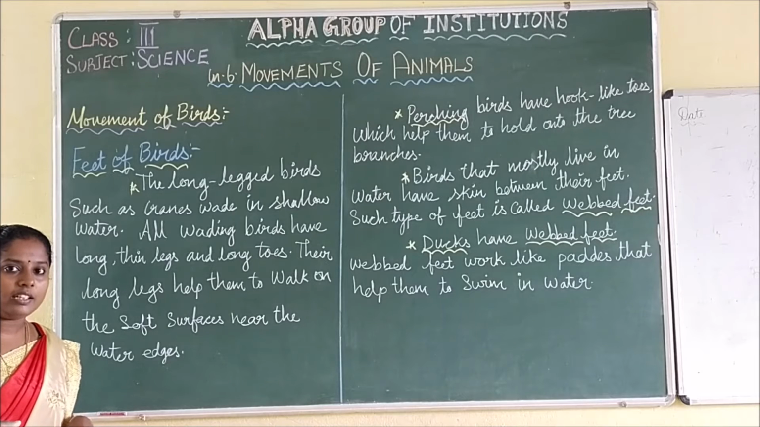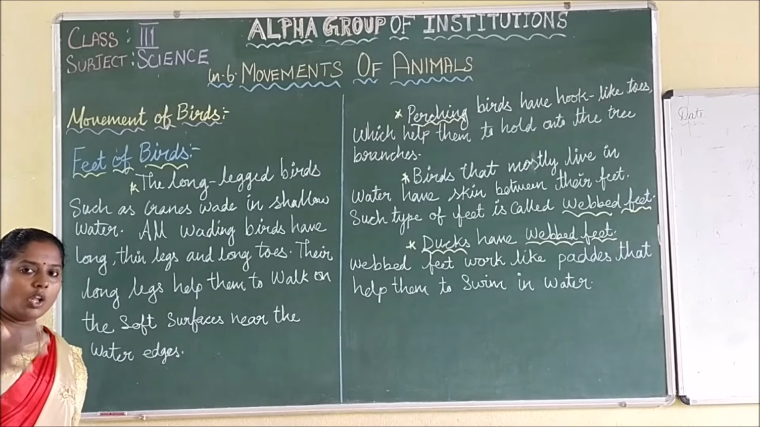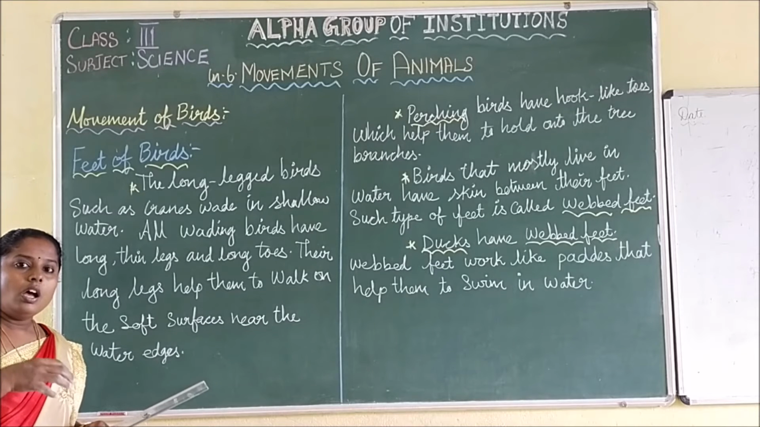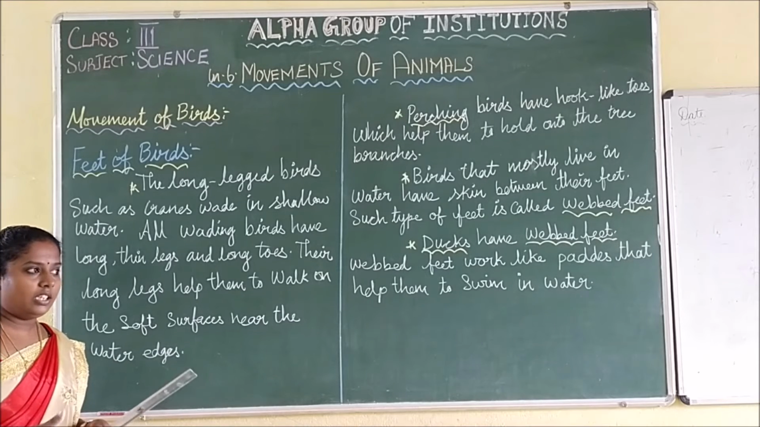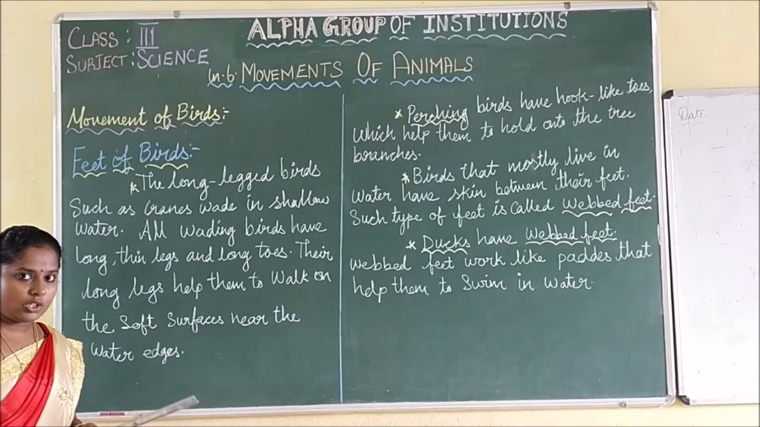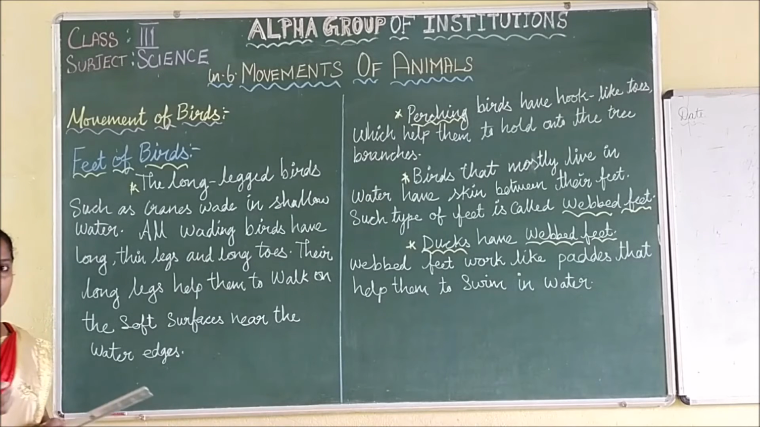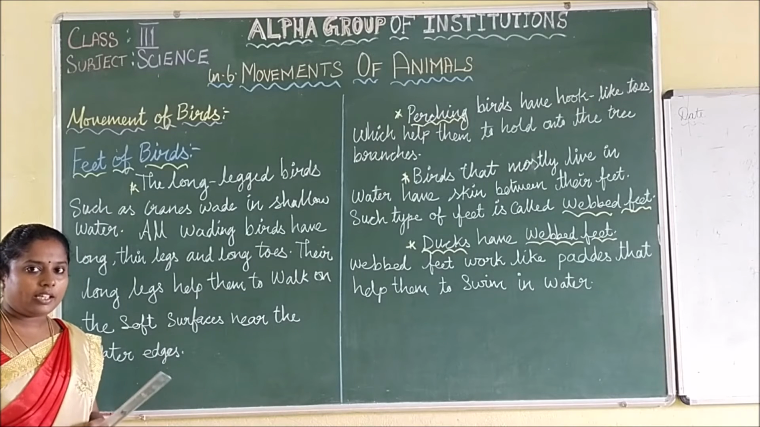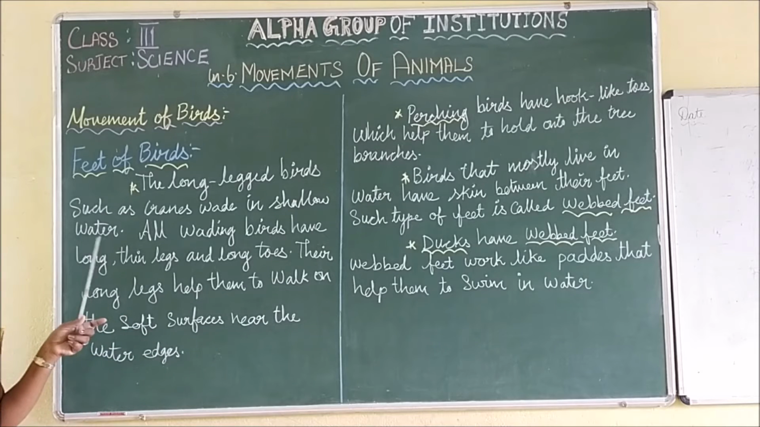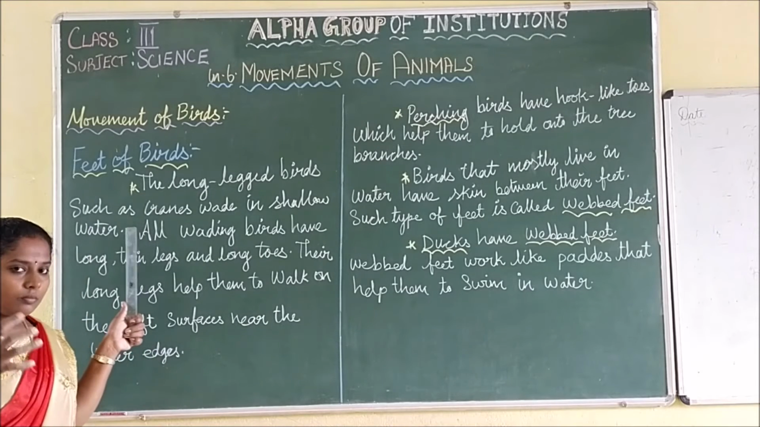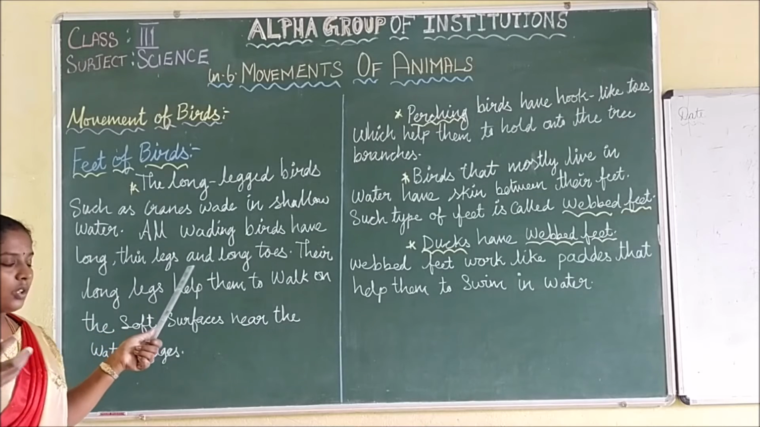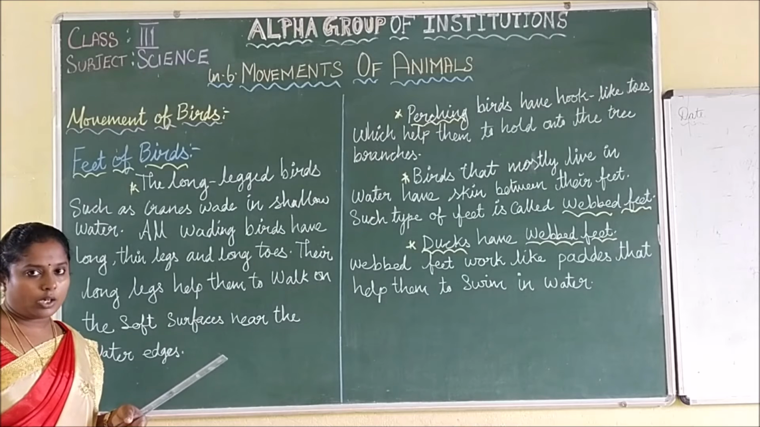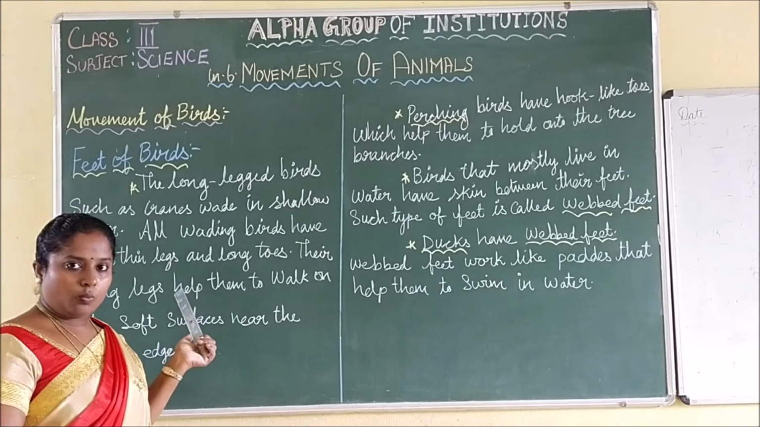Have you all seen, right? Cranes have long legs, and they use them to move on the soft surface near the edges of the water. The surface will be very soft and the legs can go in. We wouldn't be able to walk properly there, right? But their long legs, thin legs and long toes are used to walk around it. So it is about the one type.